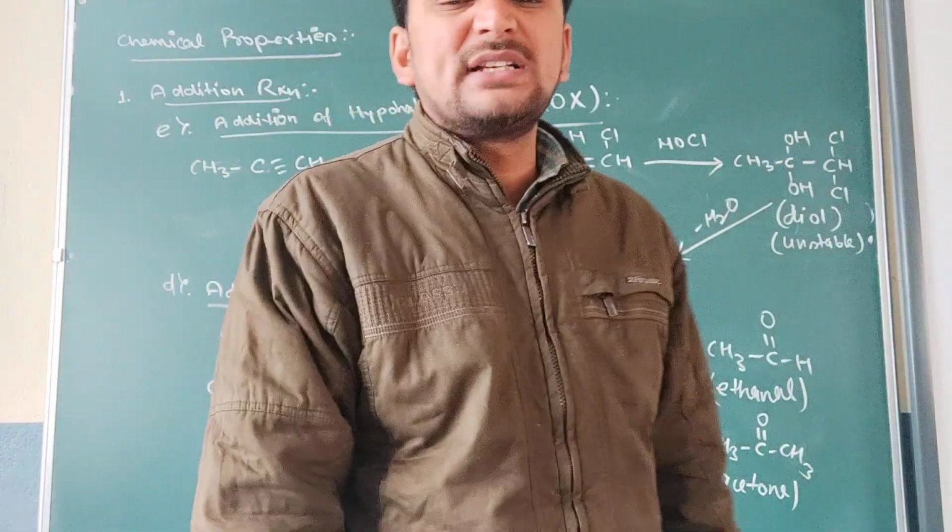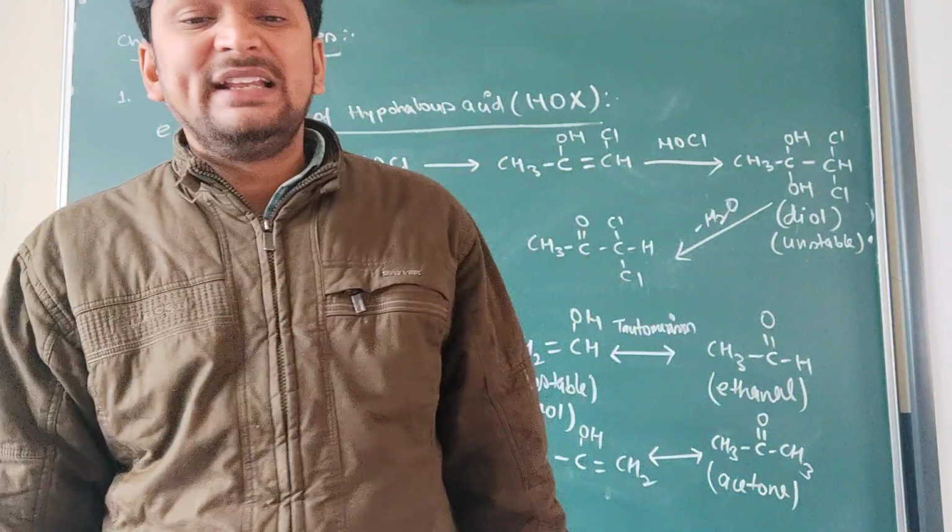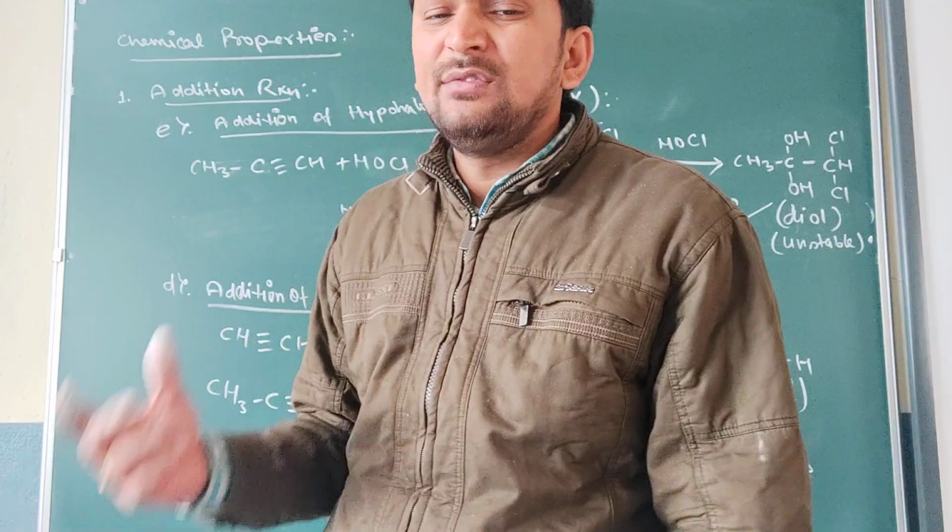And now we are going to discuss the last one, the addition of hydrogen cyanide. Addition of hydrogen cyanide.